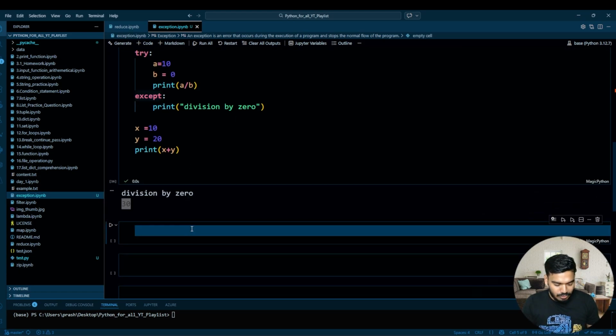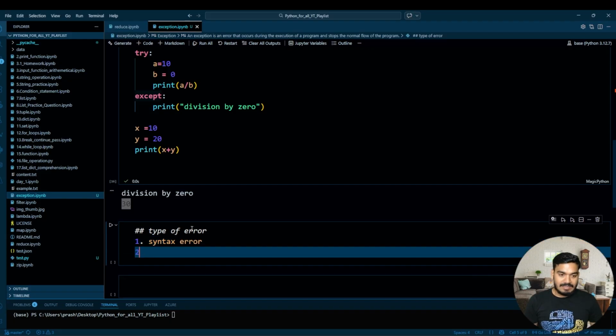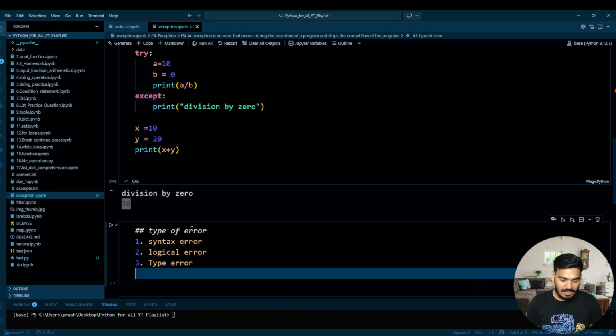So before that, we also need to understand the types of errors we have. See, the types of errors, I would say, are not something someone can count on their fingers, but there are certain types of errors which every developer should know. The very first one is syntax error. The second one is logical error. The third one is type error. And the fourth one is value error.